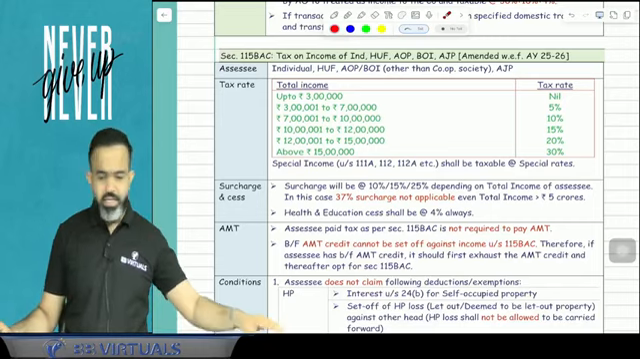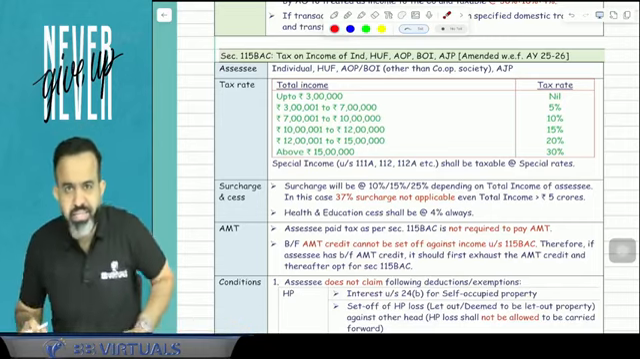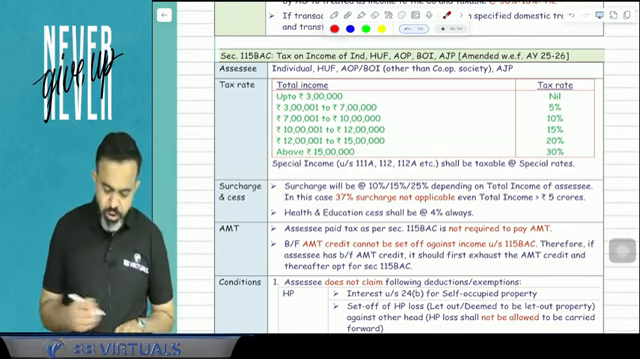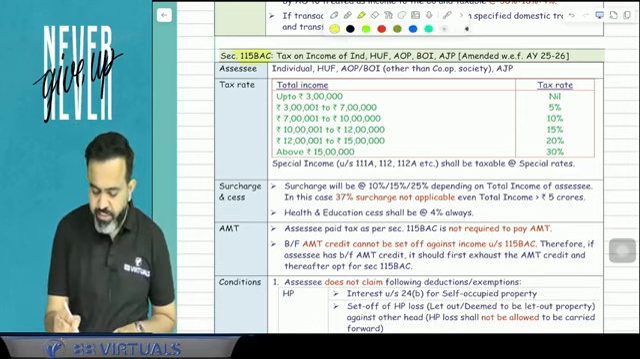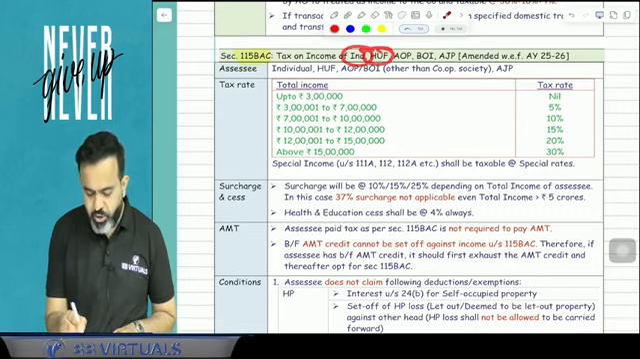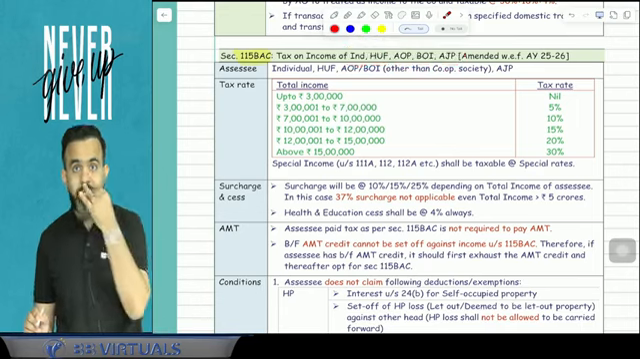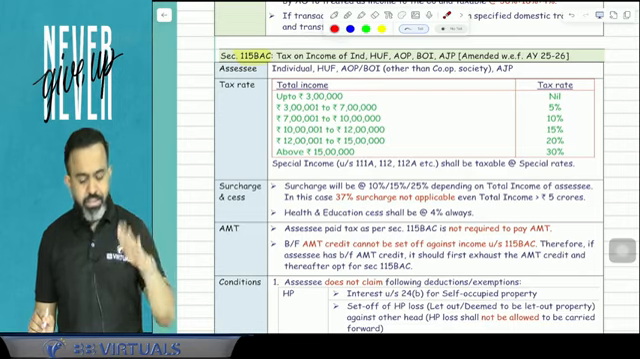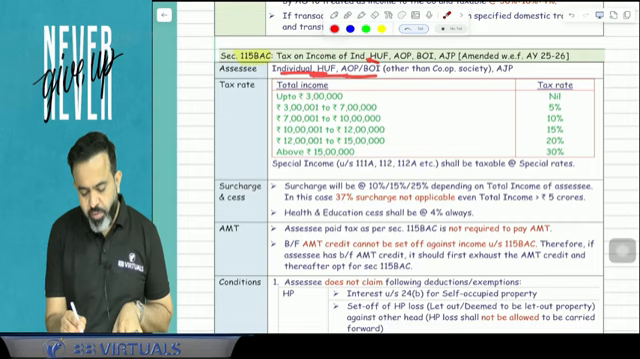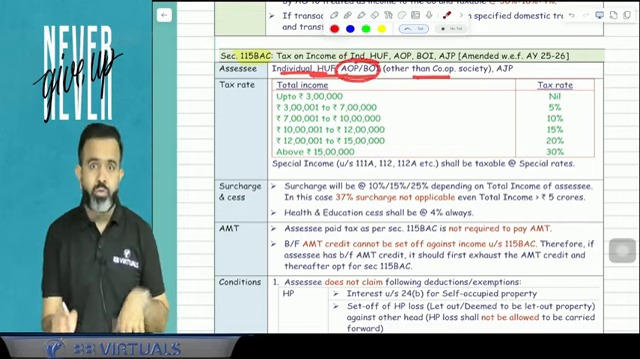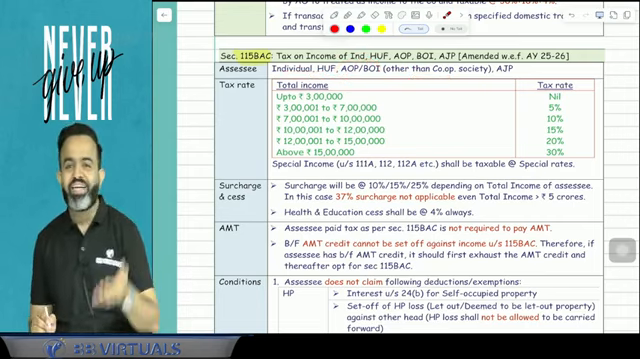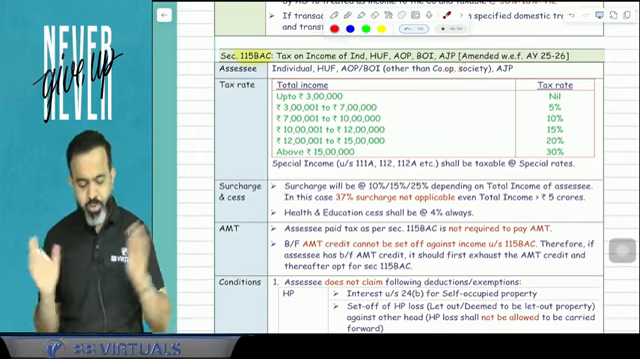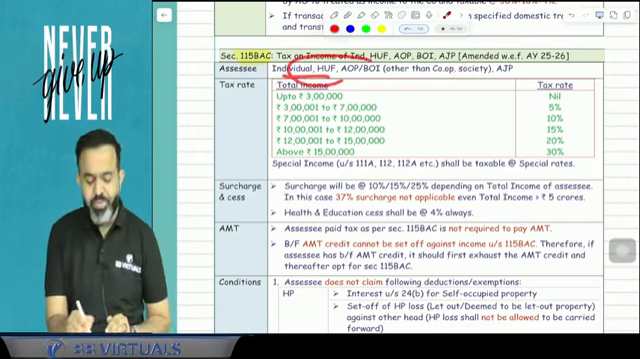After company and cooperative society, now the next special tax rate or alternative taxation regime is for the individual, HUF, AOP, BOI, artificial juridical person. So guys, there is section 115BAC. This 115BAC section says the tax on income of individual, HUF, AOP, BOI, artificial juridical person, and there is an amendment in this section from assessment year 25-26. This section is applicable to individual, HUF, AOP, BOI, artificial juridical person, but other than cooperative society. Obviously, for the cooperative society there is 115BAD and BAE. So for cooperative society this is not applicable, but for other AOP, BOI, artificial juridical person, individual, HUF, it is applicable.